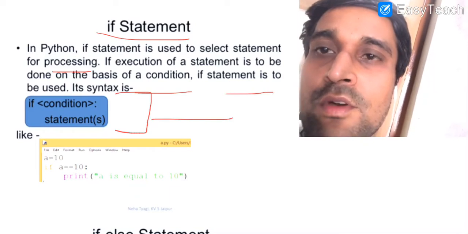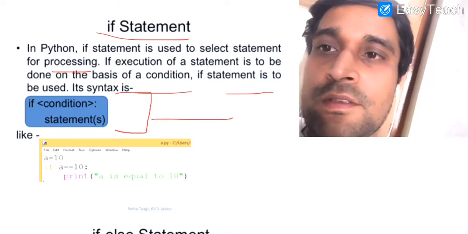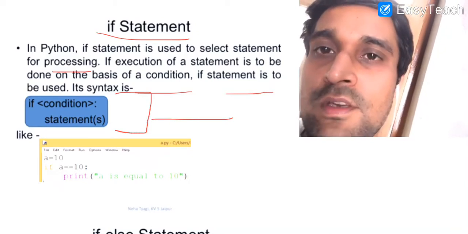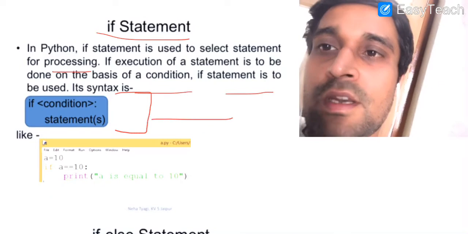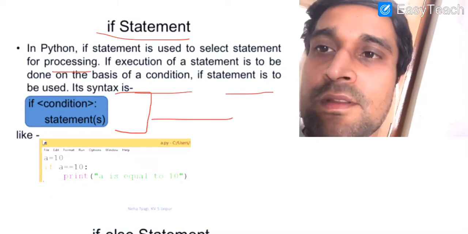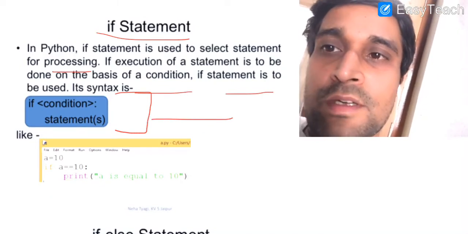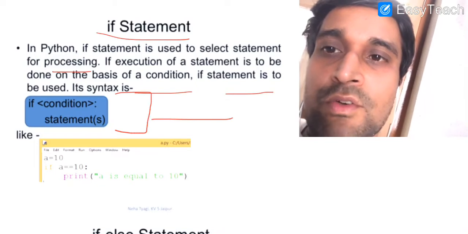We will write if in small case. It is a keyword in Python. Thereafter you need to specify the condition. The resultant of the condition will always be boolean. It consists of zeros and ones. Thereafter you need to put colon sign. Then we will write one or more statements which will execute if our condition is true.